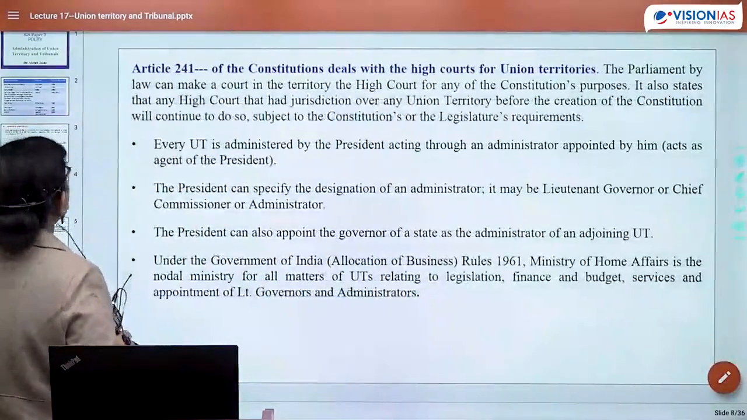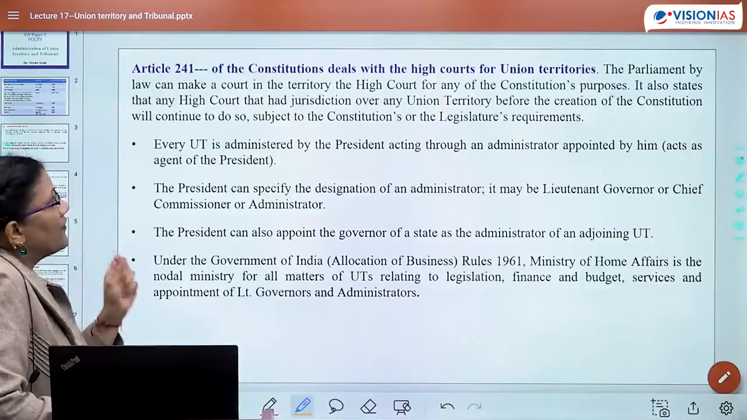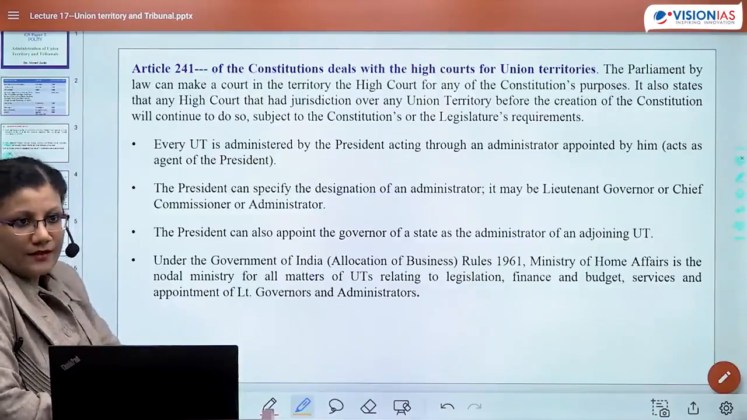Next provision is Article 241. 241 basically deals with high courts for UTs. Okay.